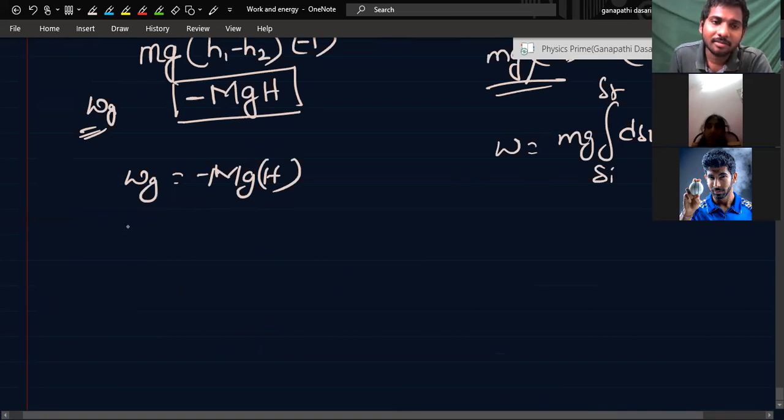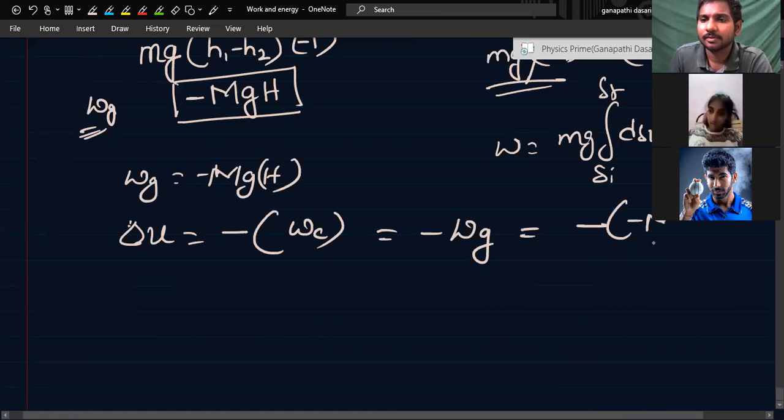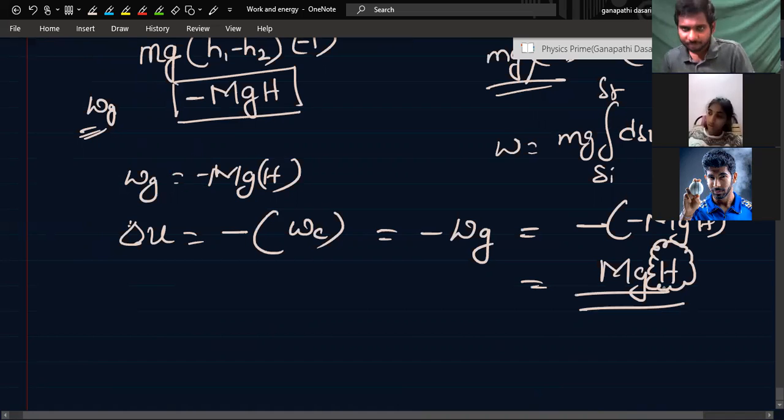Potential energy is how much? Change in potential energy is equal to negative of work done by a conservative force, or not? That means negative of work done by gravity. Negative of minus mgh, that is mgh. You got it? But mgh is not absolute.